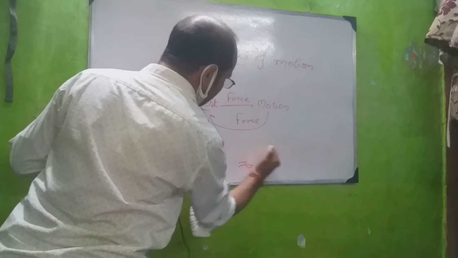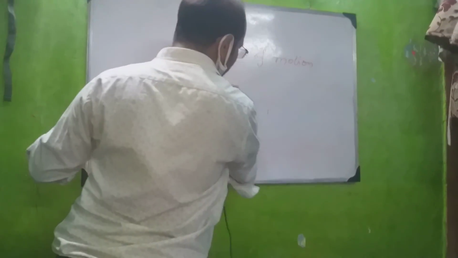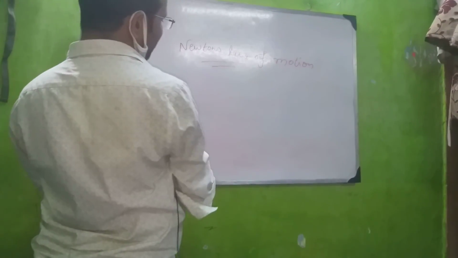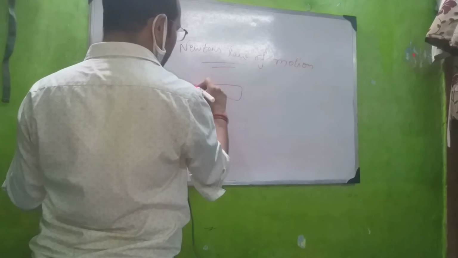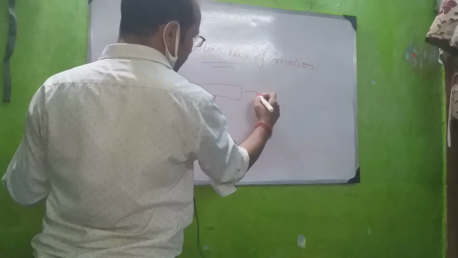Now let us come to the third law. What does the third law explain? The third law explains that to every action there is an equal and opposite reaction, and there is a very good example: the recoiling of a gun. Suppose this is a gun, and a bullet has been fired from the gun.